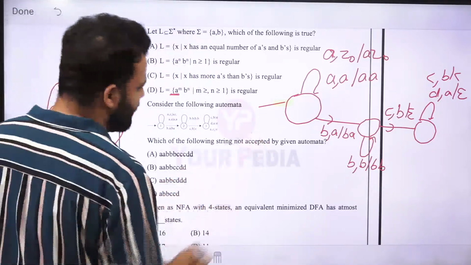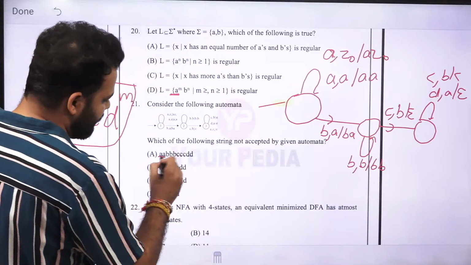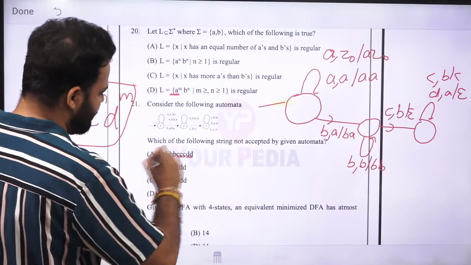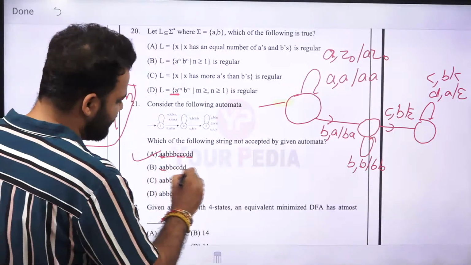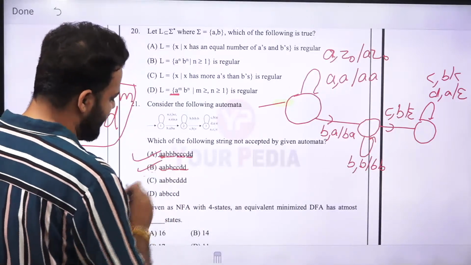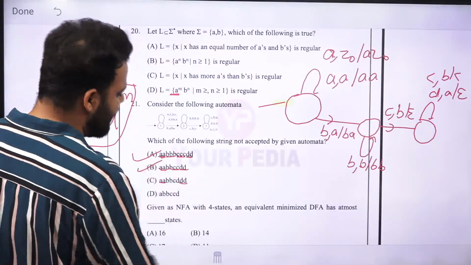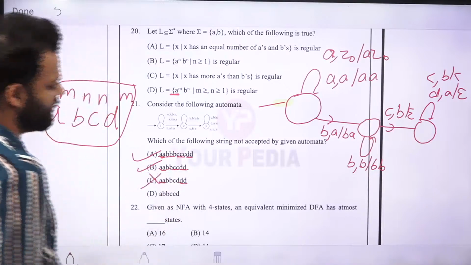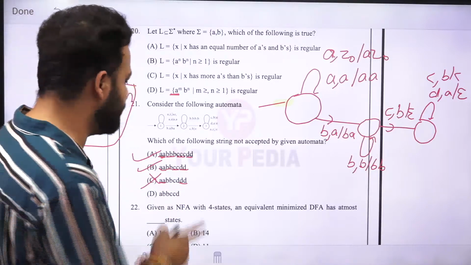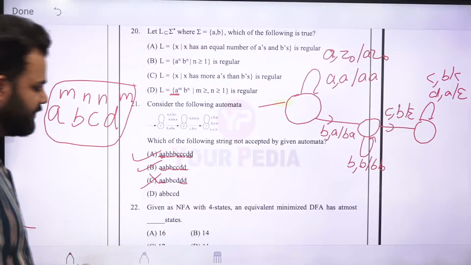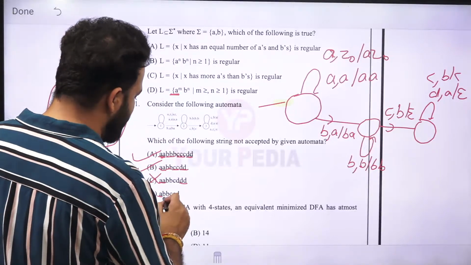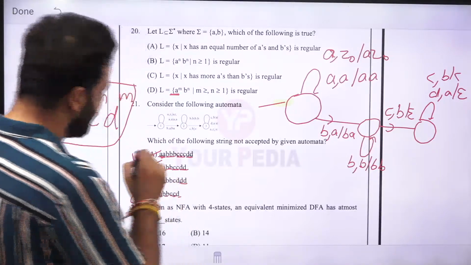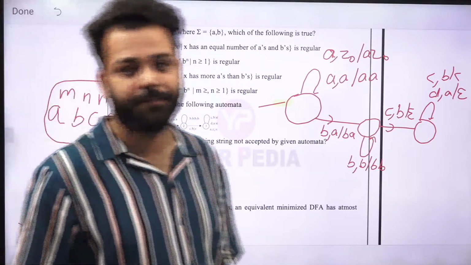So the strings accepted and not accepted are here. Two A's, two D's, three B's, three C's: this is accepted. Two A's, two D's, two B's, two C's: again accepted. Two A's, three D's: and these are not similar. The number of A's is not equal to the number of D's, so this string will not be accepted by this PDA. After that, again A, D, two B's and two C's: again, this will also be accepted.